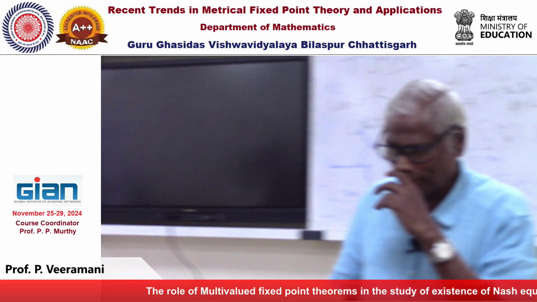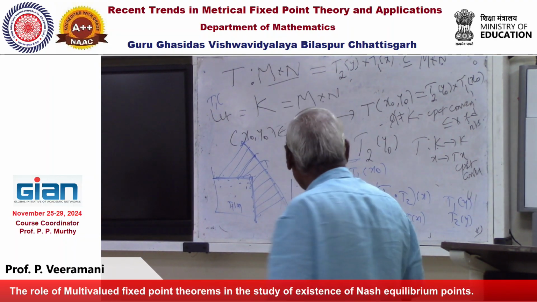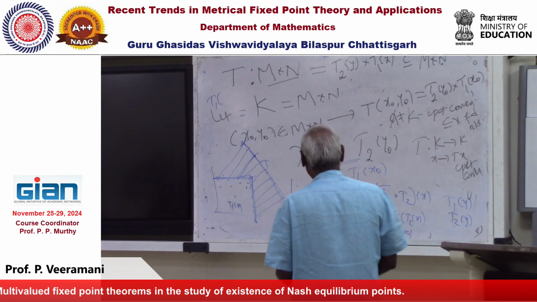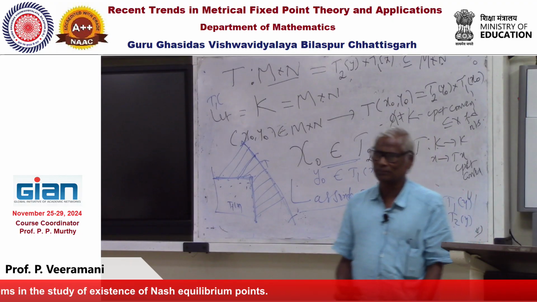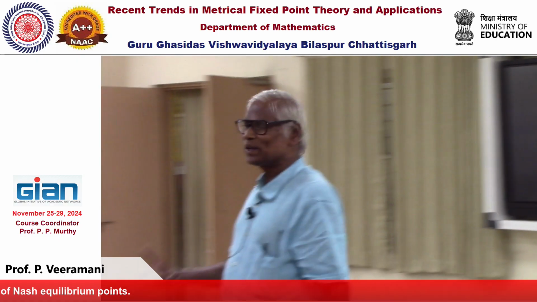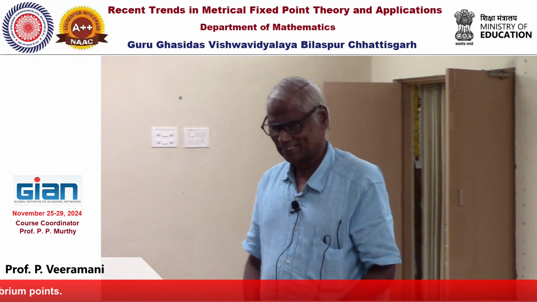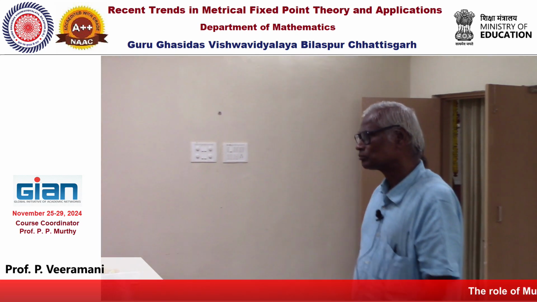The union is convex only when one contains another. If T1x is contained in the other, then it will become only one set.